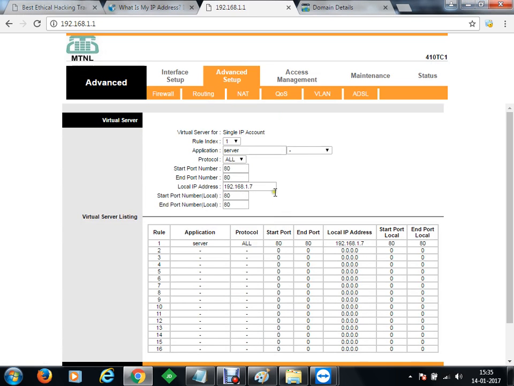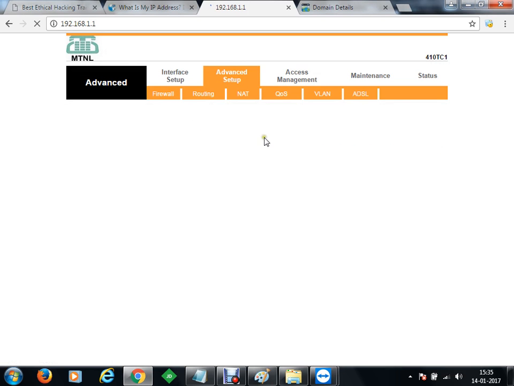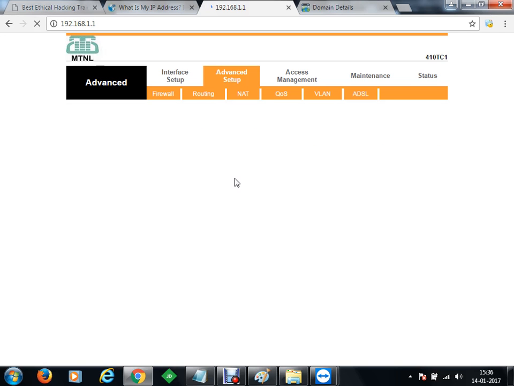This is the page of my router. I'll go to the firewall, and at this moment if I want to enable my firewall, let's say the firewall is enabled. SPI: all traffic initiated from WAN would be blocked, including DMZ, virtual server, ACL WAN side. Okay, let's say मैंने SPI mode इसमें on कर दिया है. There are many other modems in which there are multiple details on a firewall available. यहाँ पे तो basic firewall है, so we just enabled the SPI at the moment and we clicked on save.